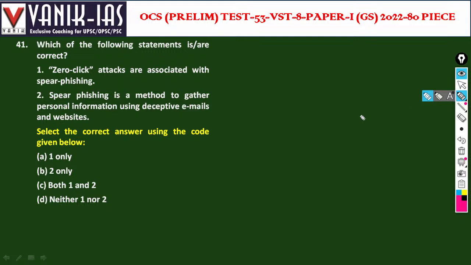Which of the following statements are correct? Zero click attacks are associated with spear phishing. Spear phishing is a method to gather personal information using deceptive emails and websites. So, yes, zero click attacks are associated with spear phishing, that is called spear phishing.